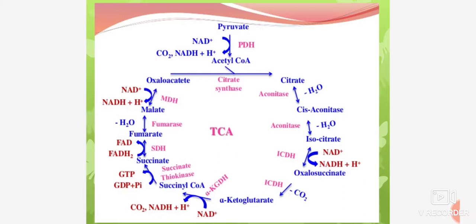In the last step, the tenth, malate is oxidized by malic dehydrogenase in the presence of NAD+, resulting in the formation of reduced NAD and oxaloacetic acid, that is oxaloacetate. Thus the cycle is repeated again by the entrance of another molecule of acetyl coenzyme A.